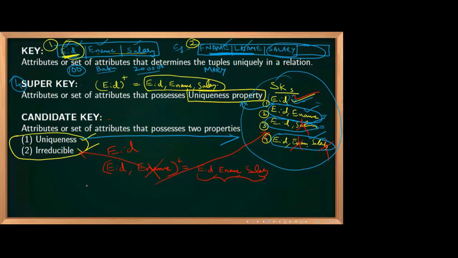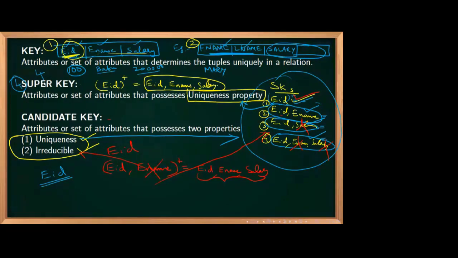So there is only one candidate key over here. Which one is that? Can you type? Only one candidate key over here. Which one? EID is the candidate key. How many super keys are there here? There are 4 super keys.